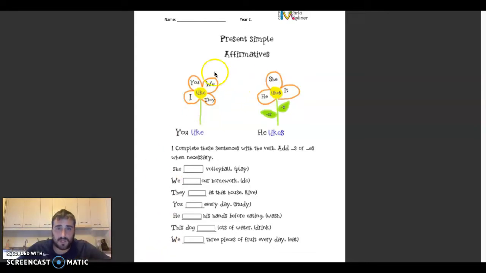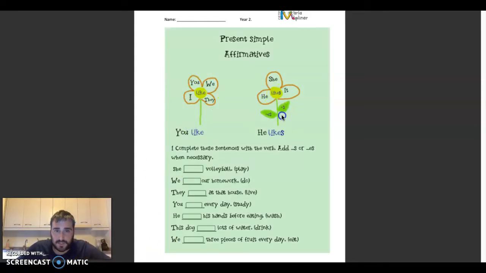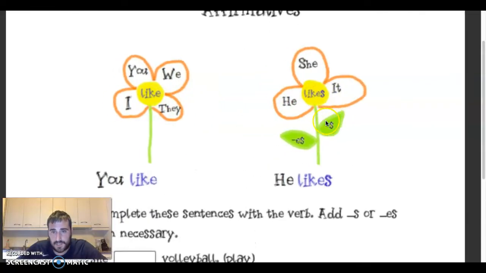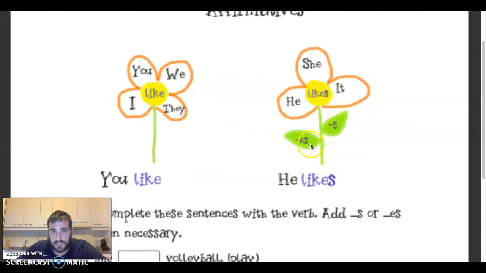They happen. Okay? We've got here one flower and another flower. Remember, with the subjects he, she, or it, we add the letter S or the letter ES to the action, to the verb. All right? And with the subjects I, you, we, and they, the verb stays the same. We don't add S to this verb.